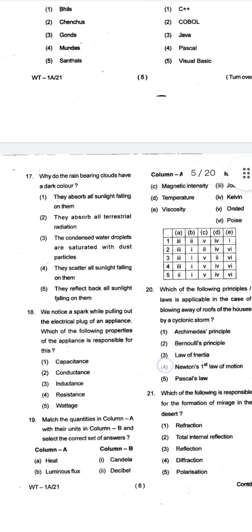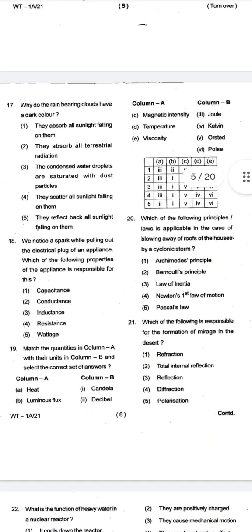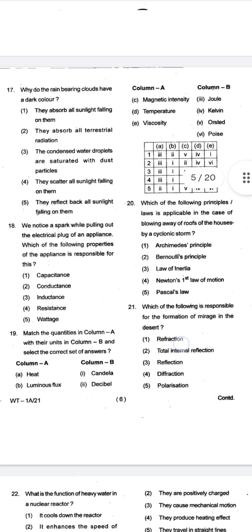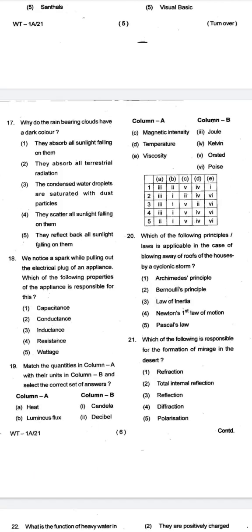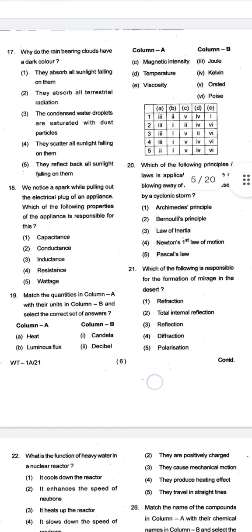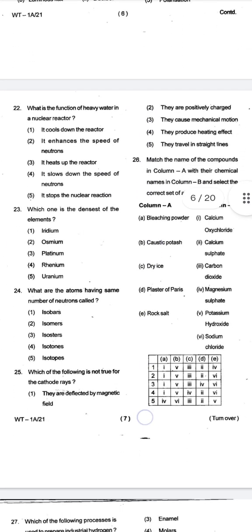Let's move further. Now again, I am seeing: match the quantities in column A with their units in column B and select the correct set of answers, like heat, luminous flux, magnetic intensity, temperature. Now this is a question of general science. So what we have observed till now is that general science questions are there in the examination, but not only general science; current affairs, GK, general awareness, Odia subject and computer subject are also included.